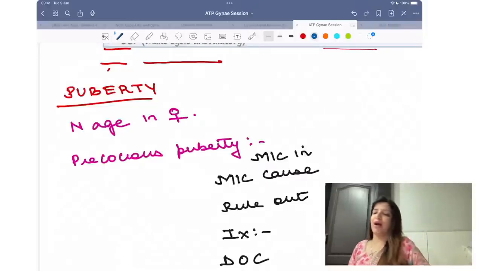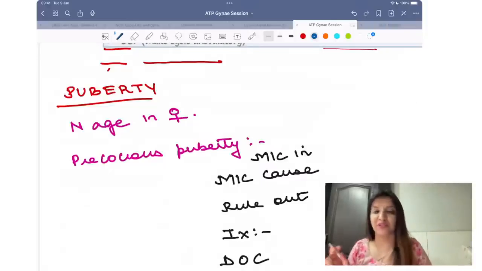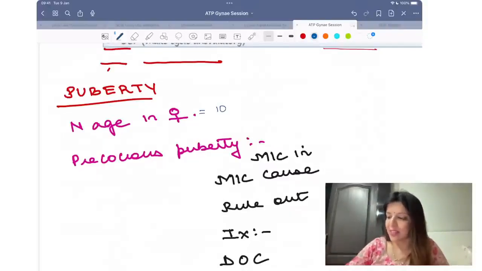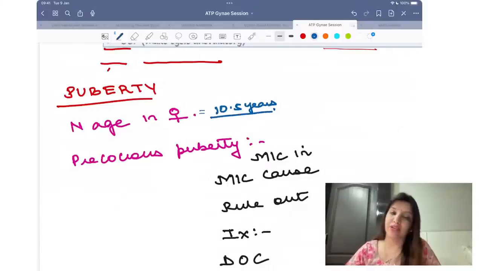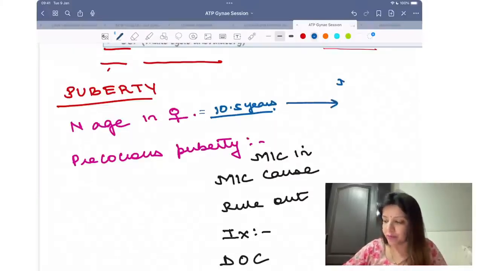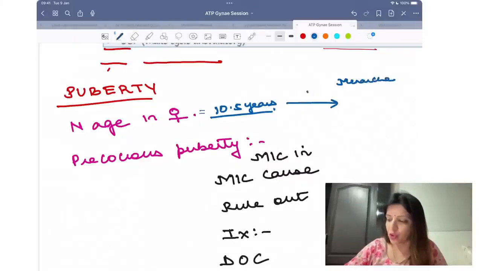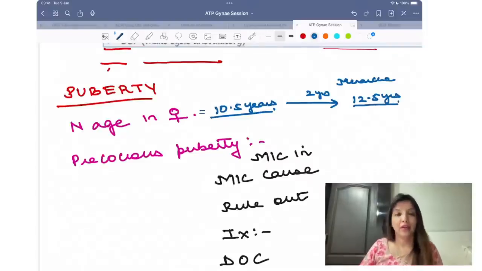Priyanshu, very good. Shahrukh, bad. Beta, concept sab clear karo. Normal age is 10.5 years. 10.5 years. That's the normal age of puberty in females. जो आप लोग बोल रहे हो ना 13 years, that is delayed puberty. Normal age of puberty is 10.5 years. And when puberty happens at 10.5 years, menarche कब होगी? Menarche होगी after 2 years. That is 12.5 years. Right?